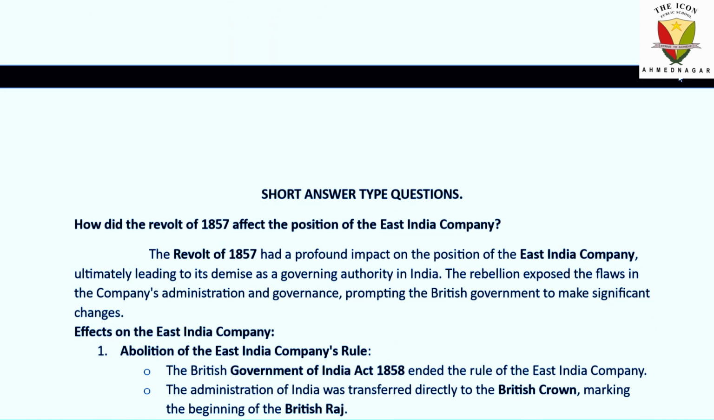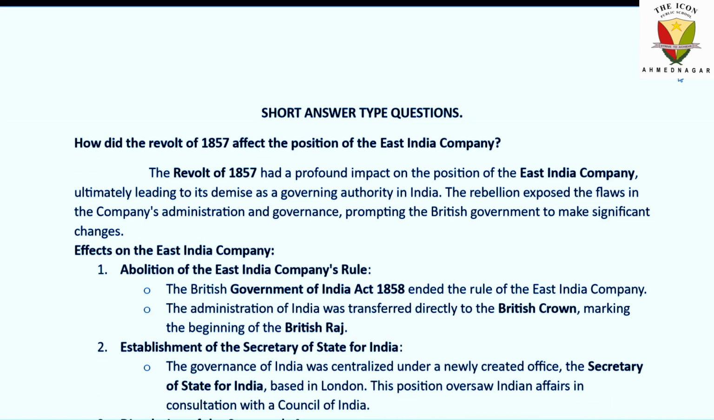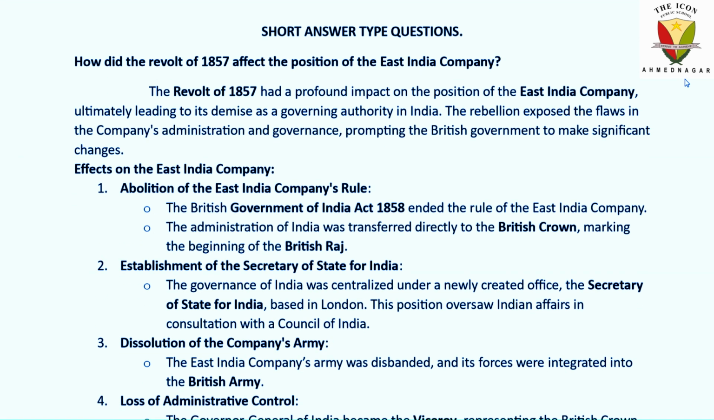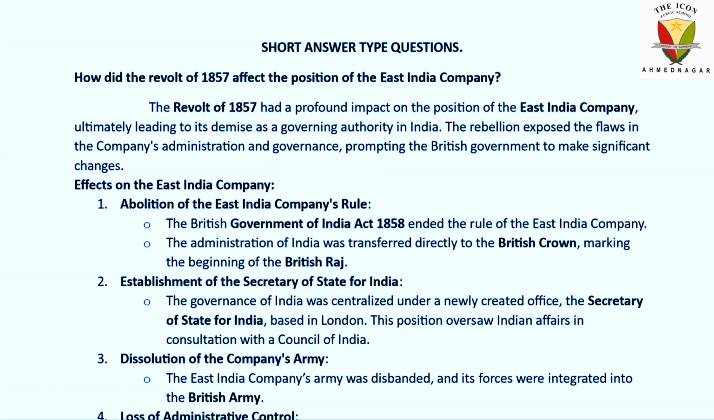After that, short answer type questions. This is an important question: how did the Revolt of 1857 affect the position of the East India Company? There were many different factors that affected the East India Company and its position. The first point was abolition of East India Company rule. The Government of India Act 1858 was passed, and control was given directly to the British Crown. This was the beginning of the British Raj in India.